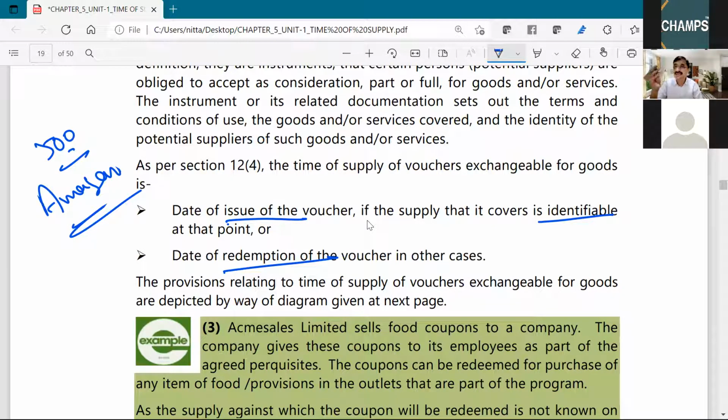I never know whether that 500 I will be using to purchase rice. I never know whether I will be using that voucher for the purpose of buying headphones. I never know whether I would be utilizing that voucher for the purchase of a mouse. I don't know. So, at the time of issue of voucher, the supply is not identifiable. Then the time of supply of the voucher will be the date of redemption, because on the date of redemption, we know the supply.